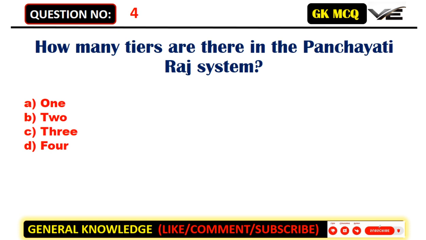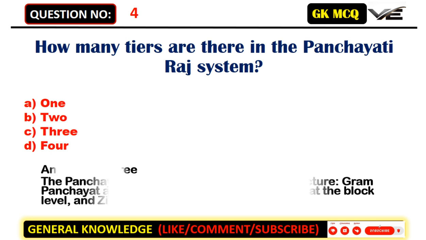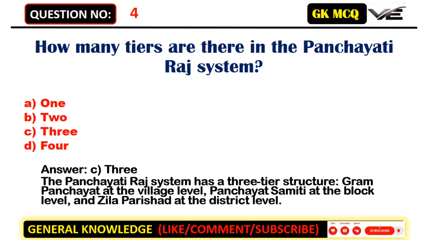How many tiers are there in the Panchayati Raj system? A. 1. B. 2. C. 3. D. 4. Answer: C. 3. The Panchayati Raj system has a three-tier structure: Gram Panchayat at the village level, Panchayat Samiti at the block level, and Zilla Parishad at the district level.